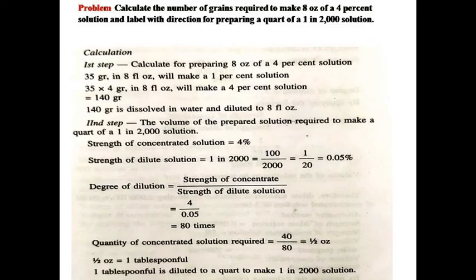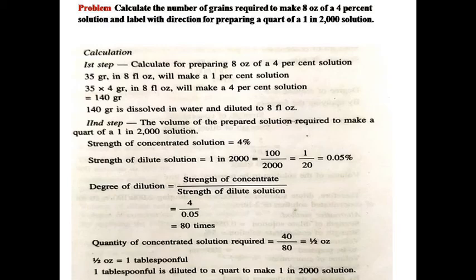In the second step, we find the volume of the prepared solution required to make a quart of 1 in 2000 solution. The strength of concentrated solution is equal to 4%. Strength of dilute solution is equal to 1 in 2000, meaning 100 divided by 2000 equals 0.05%. Degree of dilution equals strength of concentrate divided by strength of dilute solution, equals 4 divided by 0.05, meaning degree of dilution equals 80 times.